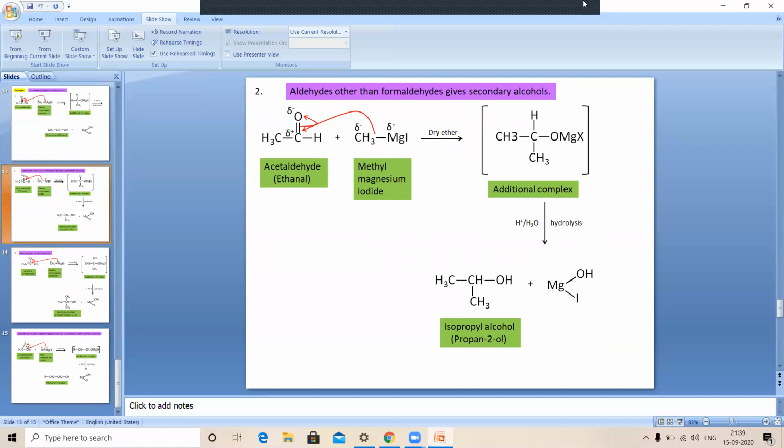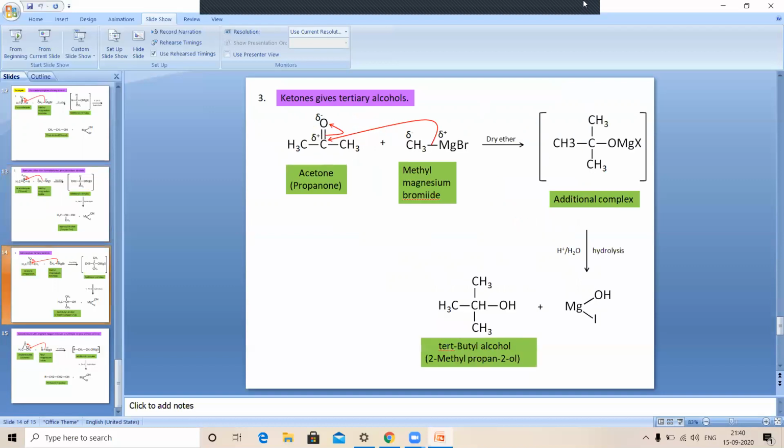If we take a second example of aldehyde, acetaldehyde, CH3CHO, reacted with the Grignard reagent like methyl magnesium iodide in presence of dry ether, an addition complex will be formed, which on hydrolysis gives the secondary alcohol like isopropyl alcohol. So this is the conversion of aldehydes into the corresponding alcohols.